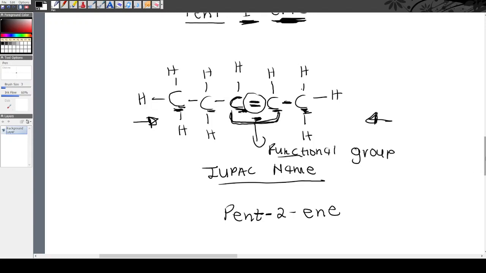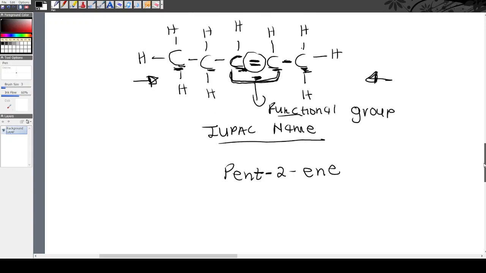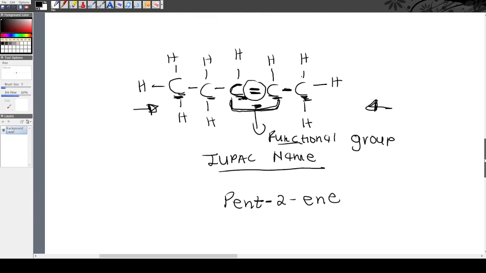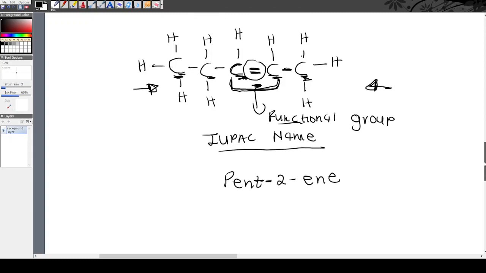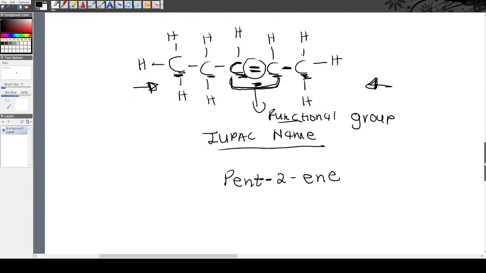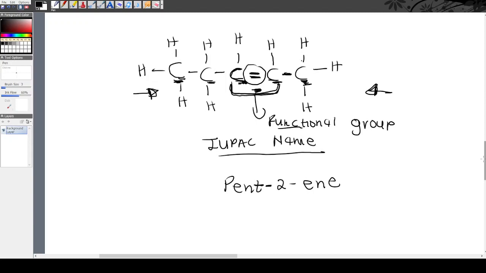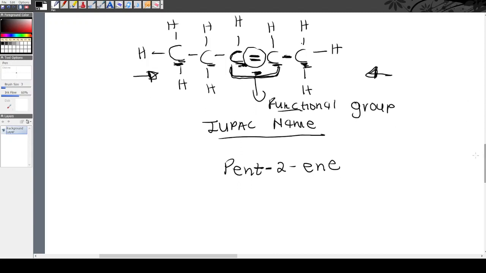I hope it makes sense, but the more we do organic compounds, the more it will make sense. If there is a part you did not understand, feel free to watch the video again or listen again. It's nice, the video, you can reverse, you can pause, you can do anything. You can repeat the video and watch it until you understand. Okay, so this is pent 2 ene. Pent means 5 carbon atoms. And at position number 2, or at carbon number 2, there is a double bond. Ene means there's a double bond because it's an alkene.